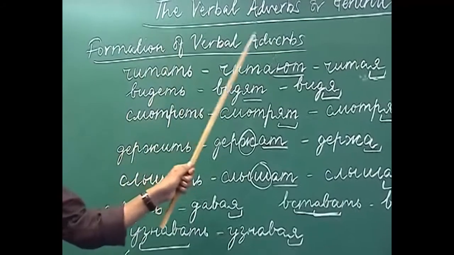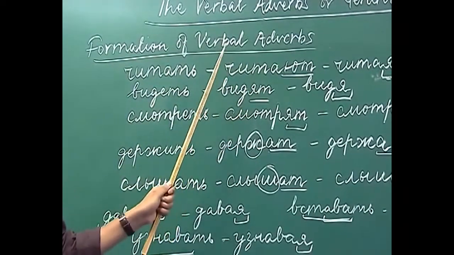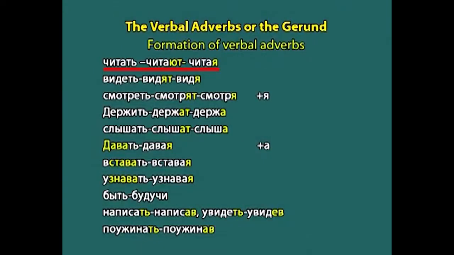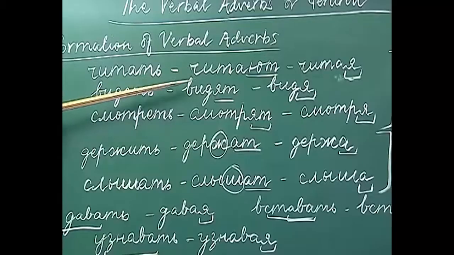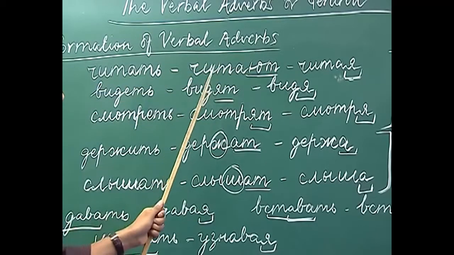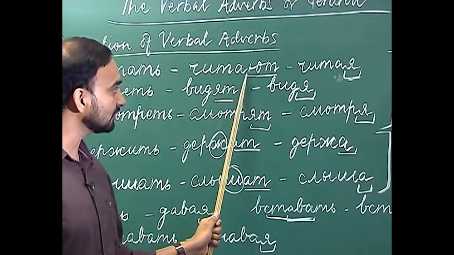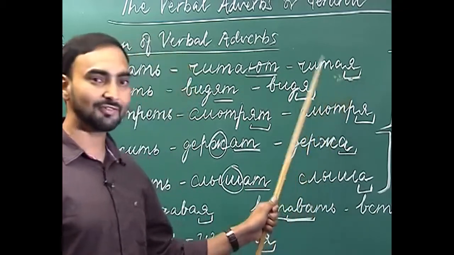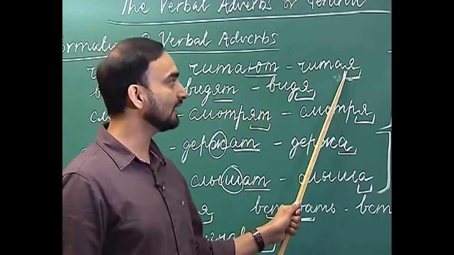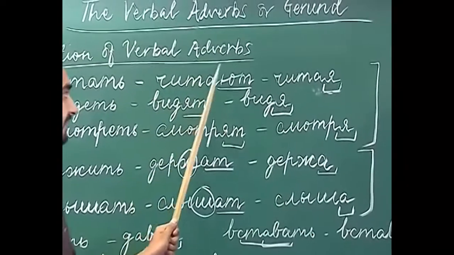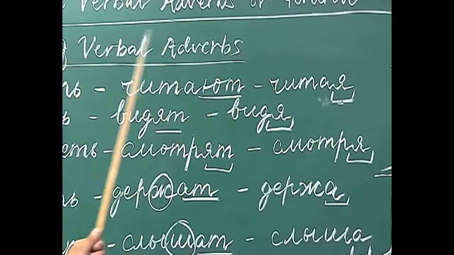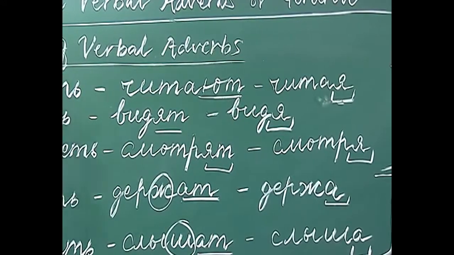These verbal adverbs are derived from the conjugated form of the verbs. For example, chitach, how do we conjugate chitach with ani, which is third person plural number? Ani chitayut. So, now what you have to do is, you have to remove the ending and add ya. So, normally with all the verbs we use the ending ya. So, chita plus ya is chitaya.